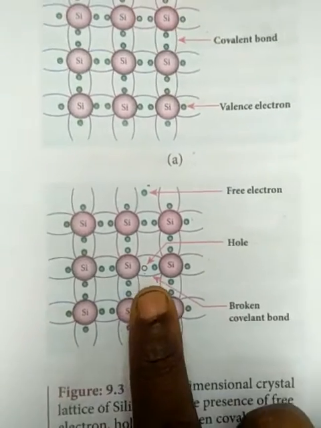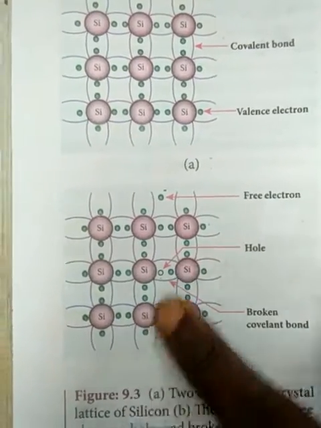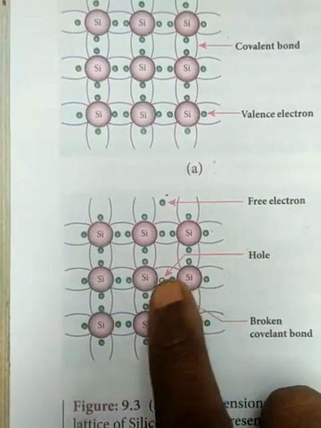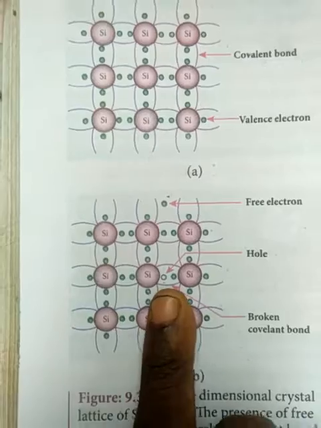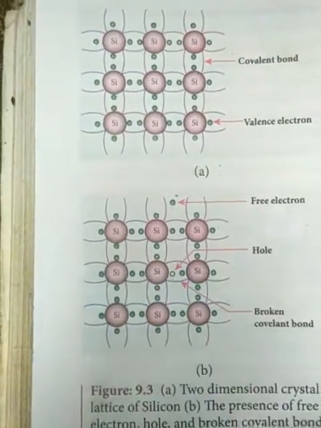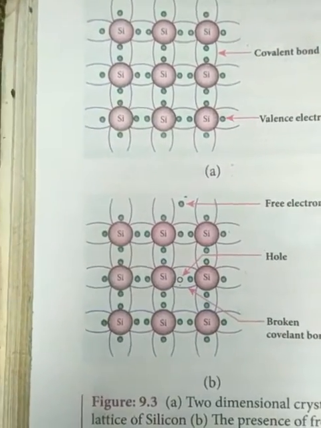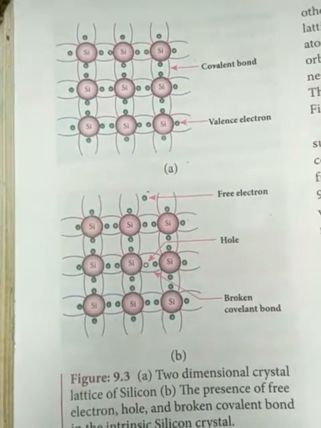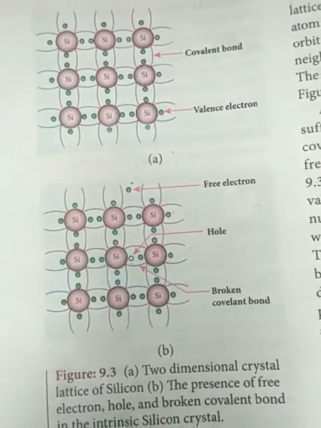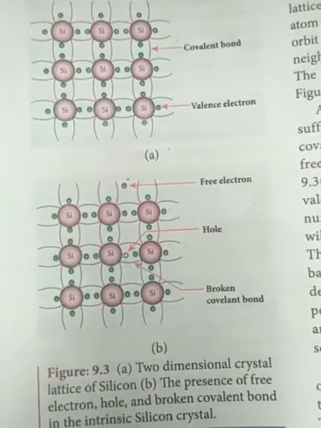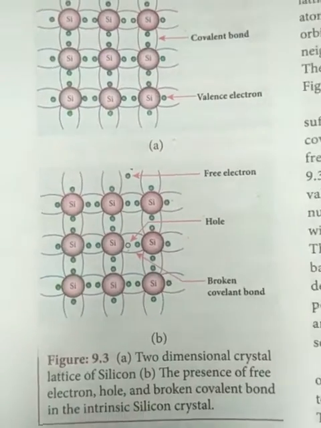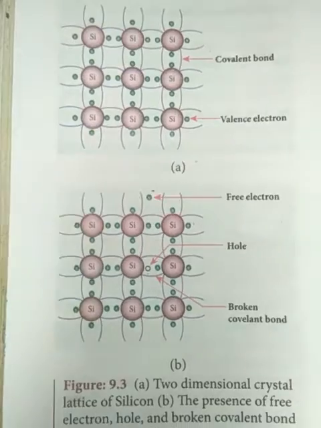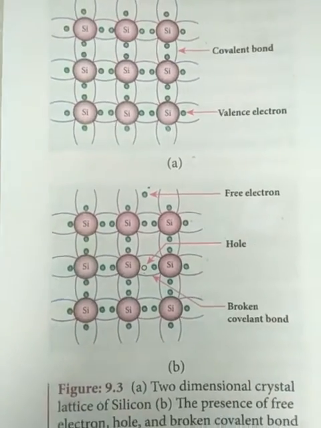So you see that is a vacancy. The electrons here break down and move, that is a free electron. It is creating a free electron. So what happens here? This side the electron is empty, the electron here has moved. So here are holes. This is a broken covalent bond. Whenever you heat and increase the temperature slightly, the covalent bond is broken, and that creates holes.